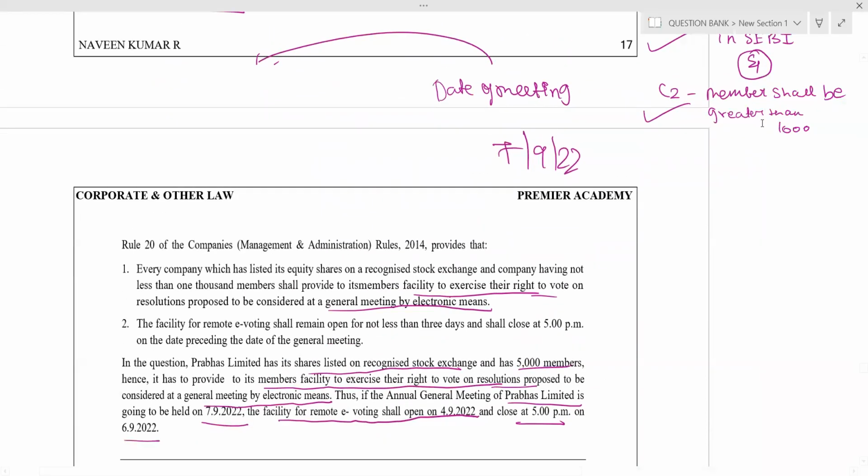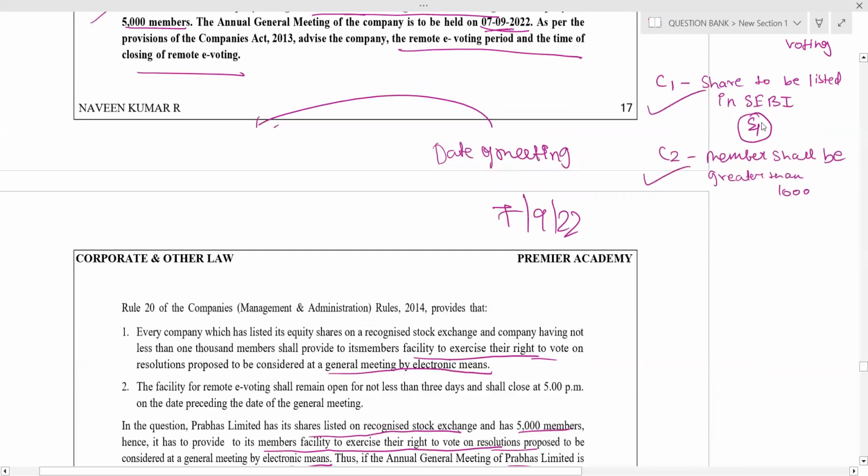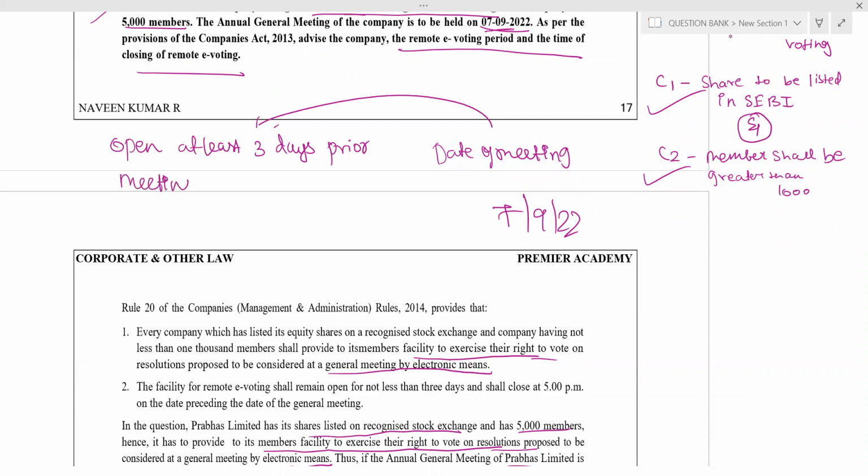Date of meeting: when it shall open and when it shall close. I said closing date, actually it's not closing date, it's opening date. When shall it be open? Open at least 3 days prior to the date of meeting. Clear? And this is opening.